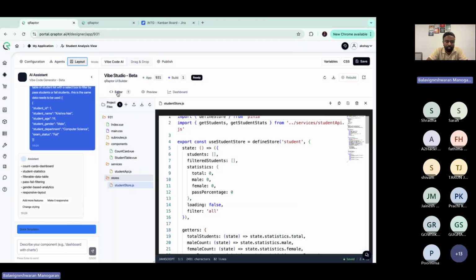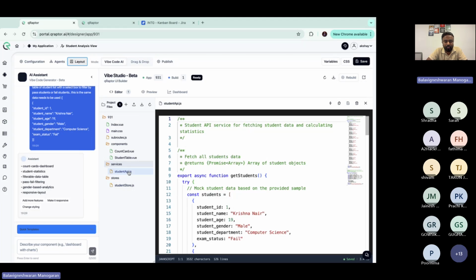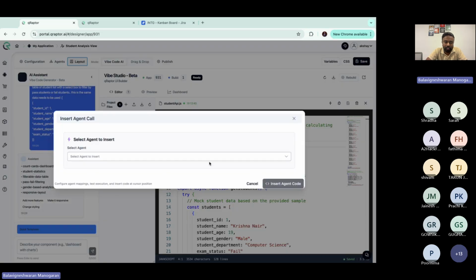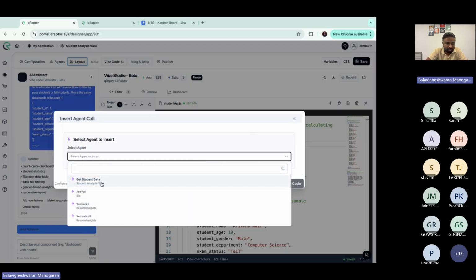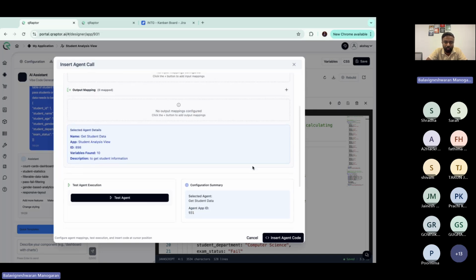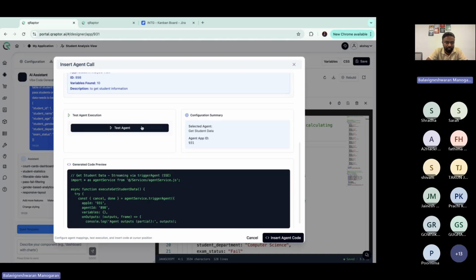So let me go here to the editor. Where do I interconnect? In general, it will always be in the API. Wherever we want to add the service methods, that's where we'll interconnect the agents. There is a flash icon here, which is to insert the agent call. So click on insert agent call, and we select the agent we just created, get student data. There is no input and output. We know what the output is going to be, so I'm not going to map it to anything. Let us try to test it once.